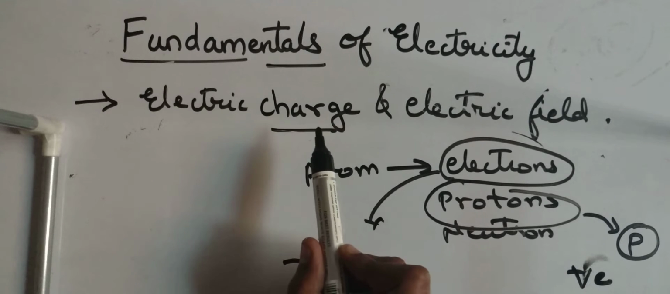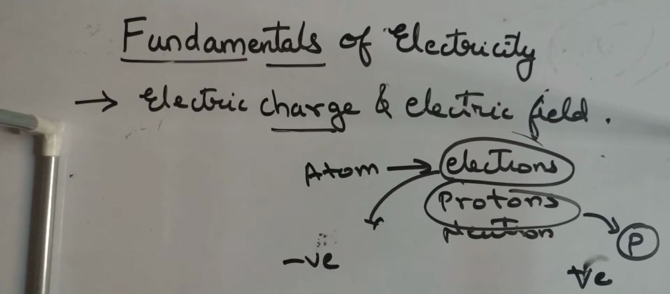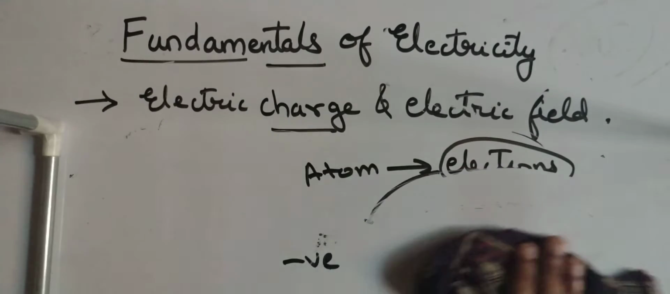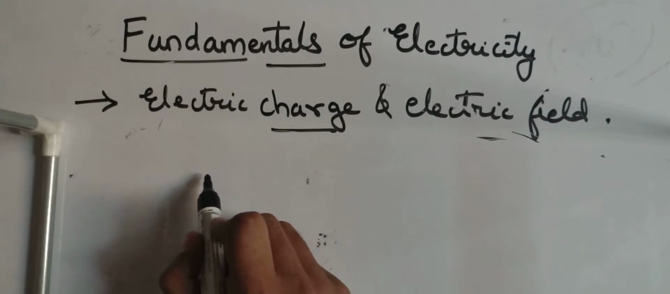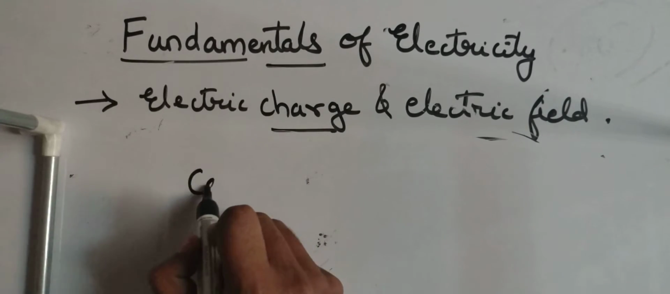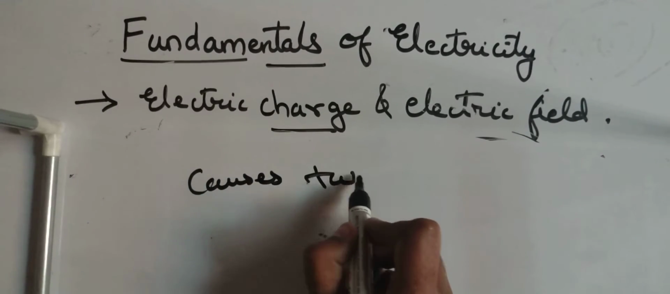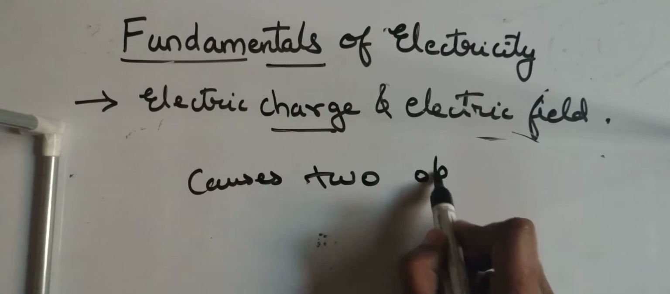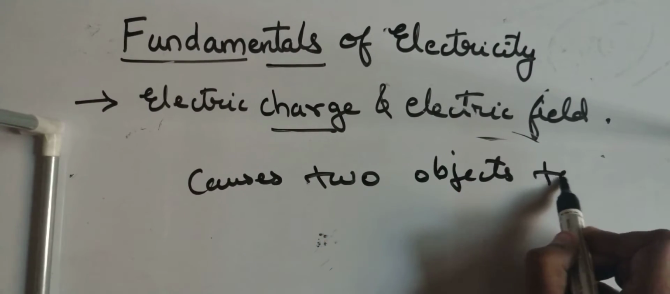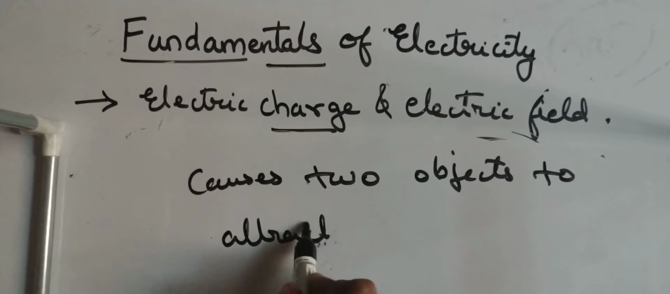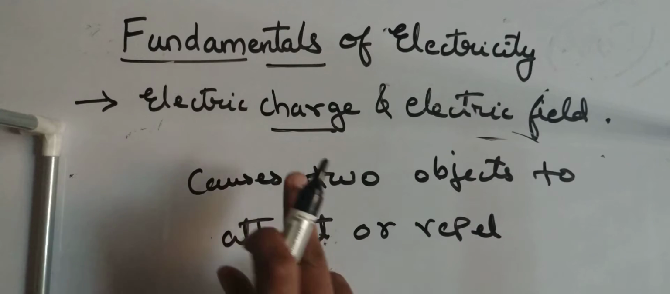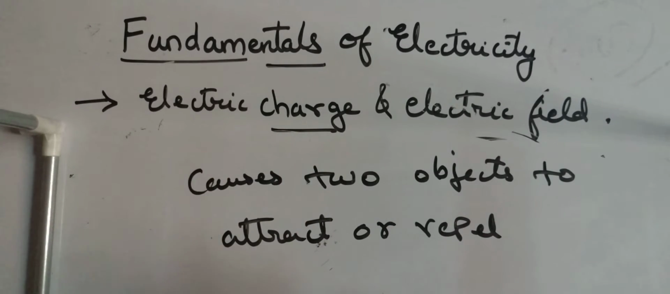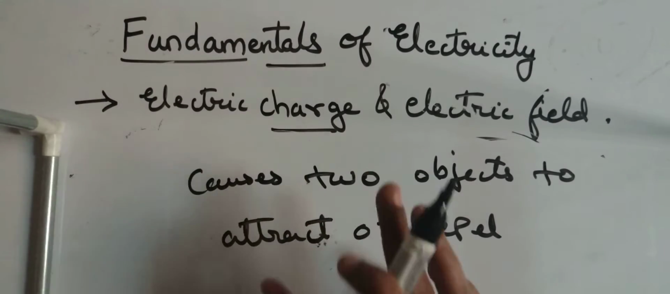So what does electric charge mean? Now we are going towards the definition. What is an electric charge? It is a property that causes two objects to either attract or repel depending on their charges. Now what is a charge? Charge is a tag given to them according to their behavior.